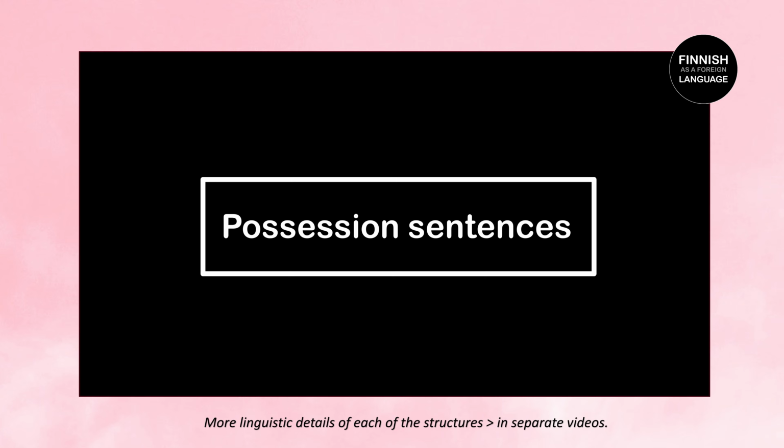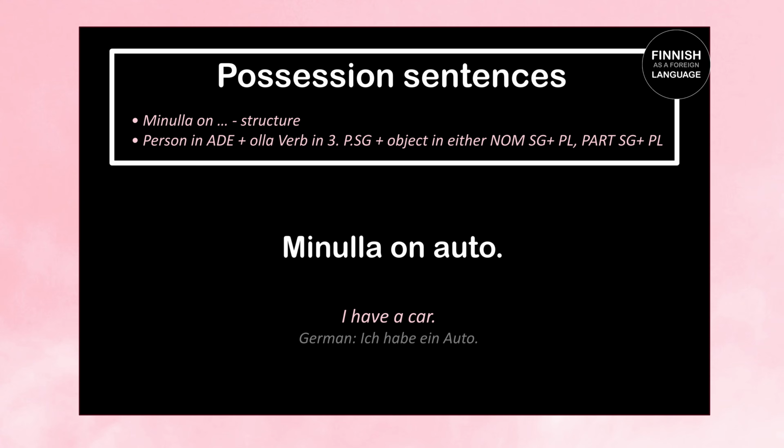Alright, we move on with the next one, possession sentences. Better known as minulla on sentences. Here the person who has something stands in the adessive case, plus the object in either nominative singular or nominative plural, or partitive singular and partitive plural. Let's take a look at some examples. Minulla on auto means I have a car. Minulla on, I have. Auto means car. So here our object is standing in nominative singular.